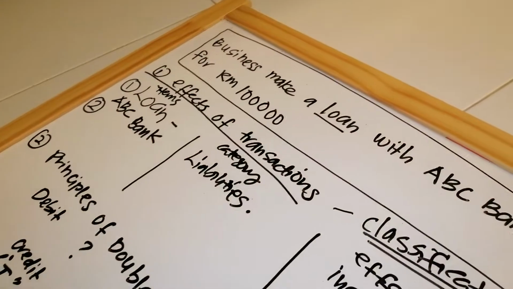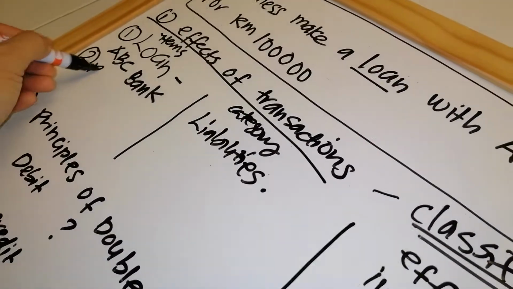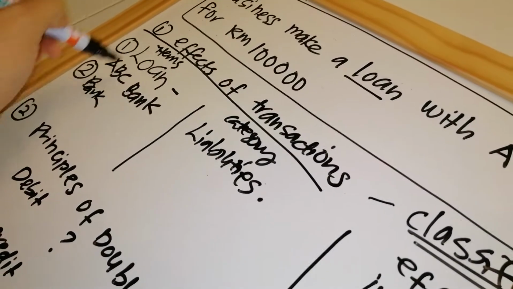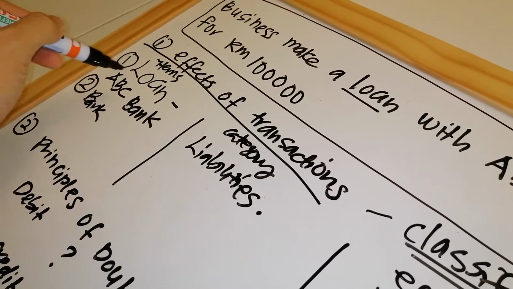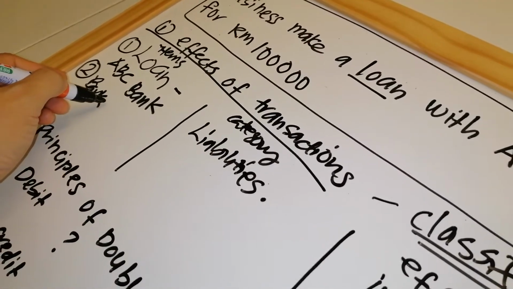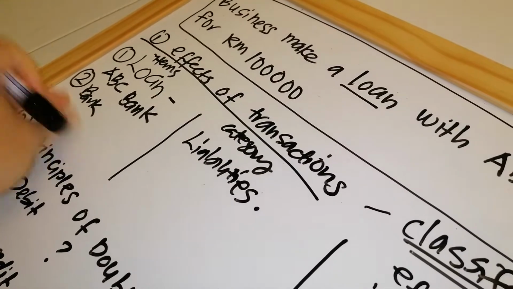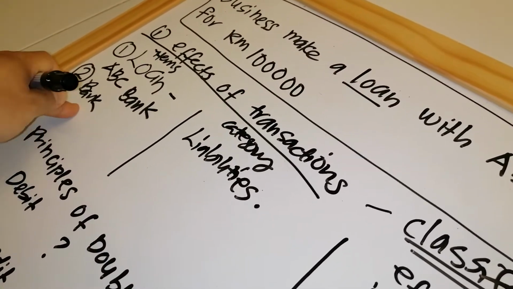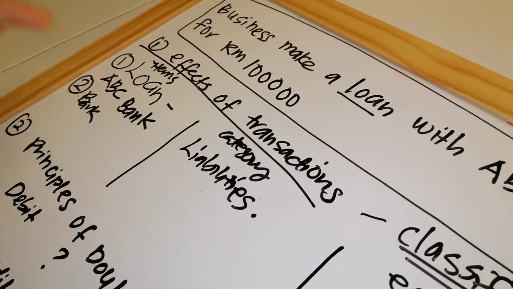You can check from there. So the second effect is bank, because when you take a loan, the bank will transfer money into your bank account. Or you can also use the term cash at bank. You must be consistent, but for this part, I want to use the item name bank.